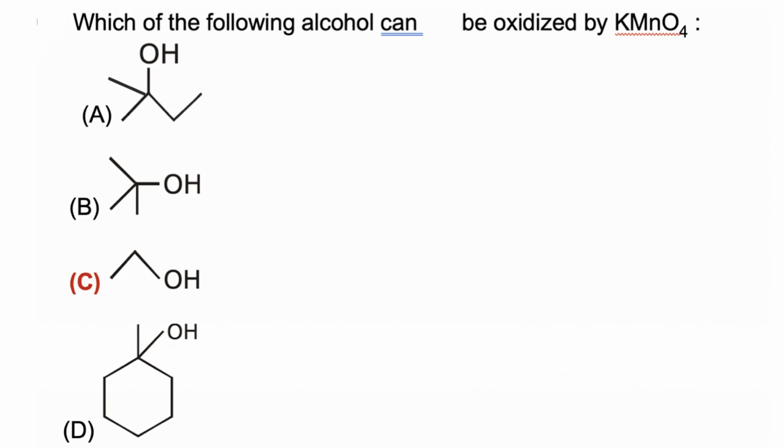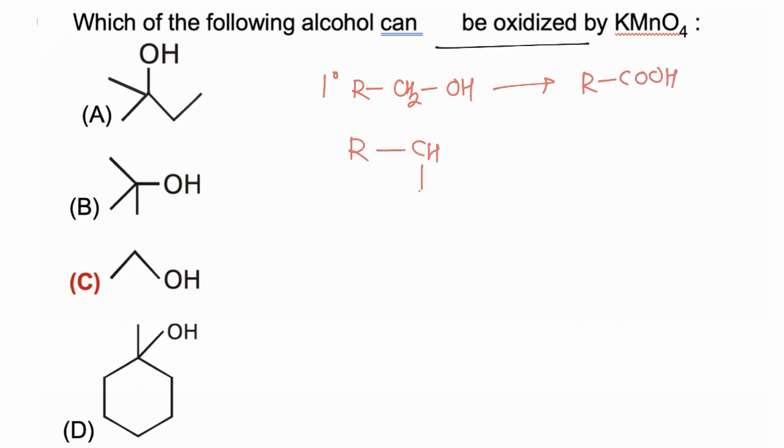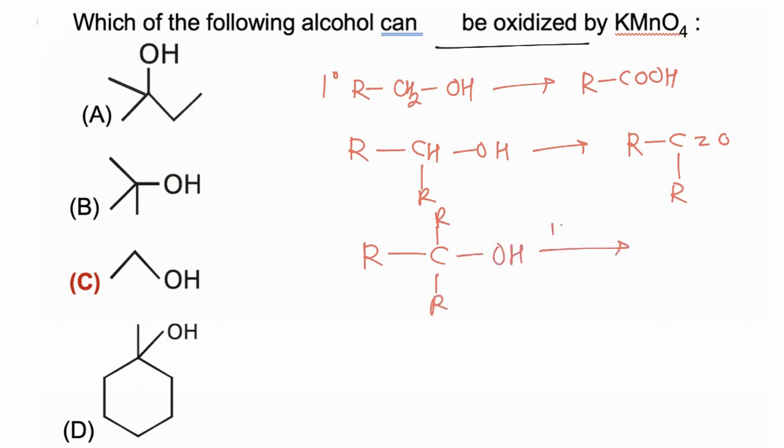In this question we have to find which of the following alcohols can be oxidized by KMnO4. So KMnO4 acts as an oxidizing agent, and primary and secondary alcohols can be oxidized using KMnO4. KMnO4 will oxidize 1 degree alcohol into acid, and if 2 degree alcohol is taken, it will be converted to ketone. Tertiary alcohol cannot be oxidized by acidic KMnO4 or KMnO4.